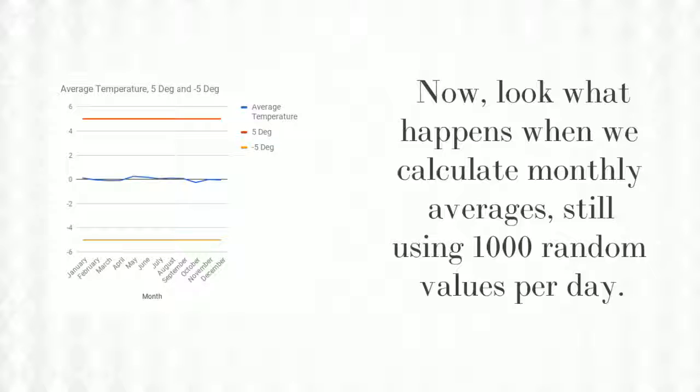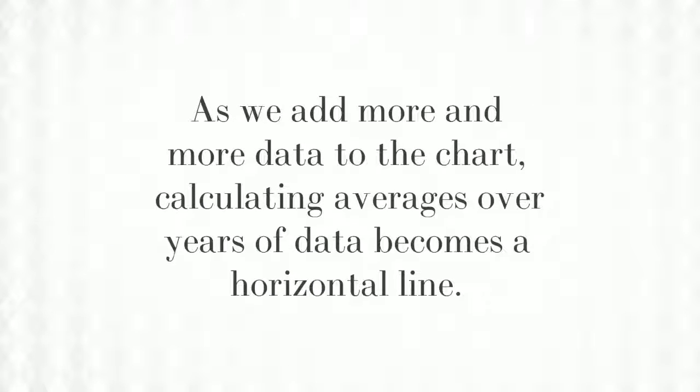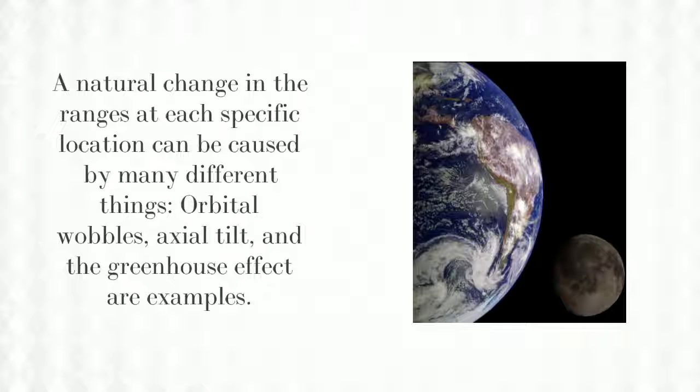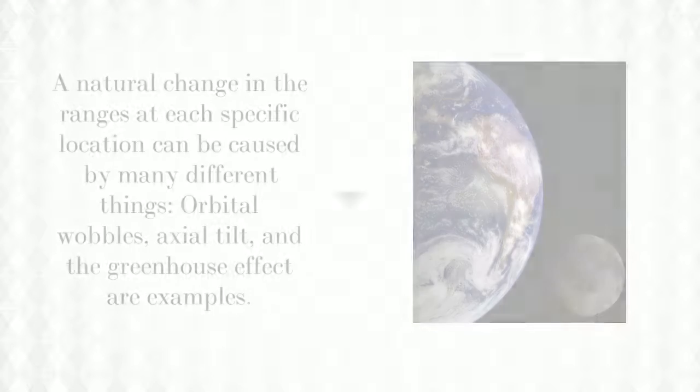Now look what happens when we calculate monthly averages, still using 1,000 random values per day. As we add more and more data to the chart, calculating averages over years of data becomes a horizontal line. With this much data, the only way for the graphed curve to move away from zero is if the range of possible values changes. A natural change in the ranges at each specific location can be caused by many different things. Orbital wobbles, axial tilt, and the greenhouse effect are examples.